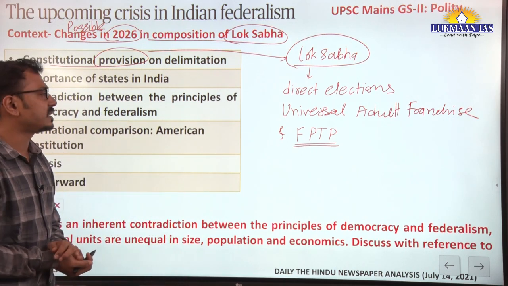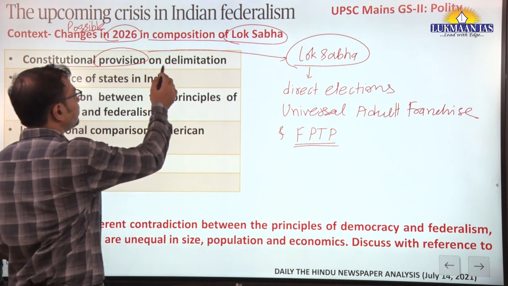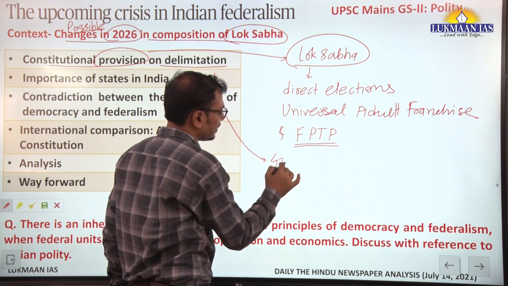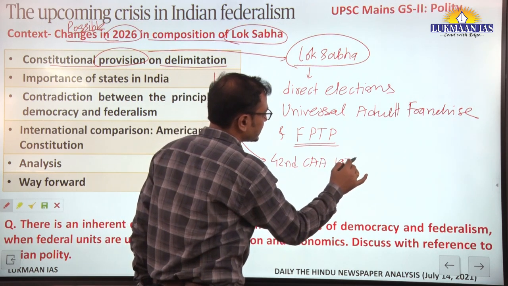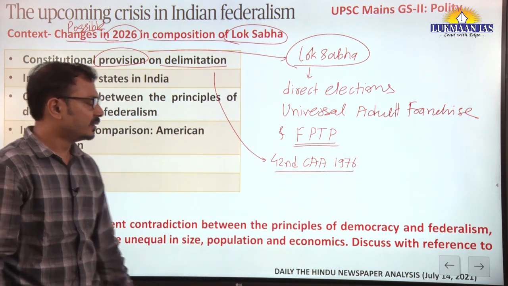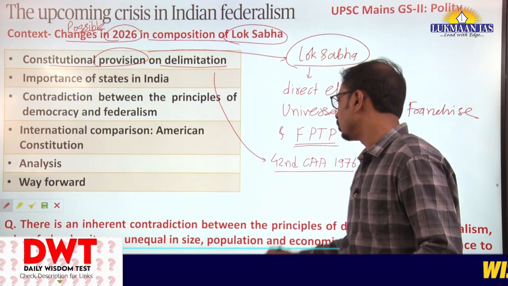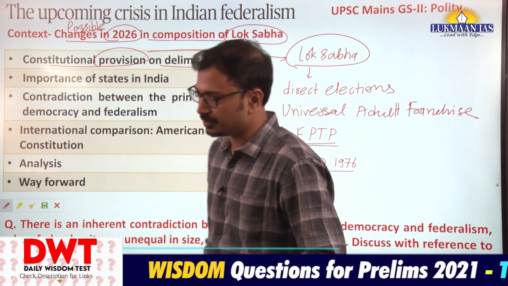Now we have to understand the constitutional provisions regarding delimitation. Two important amendments were done. The 42nd Constitutional Amendment Act, 1976, during the emergency time period. This 42nd Amendment Act is also known as the mini constitution because it brought many changes in the constitution.